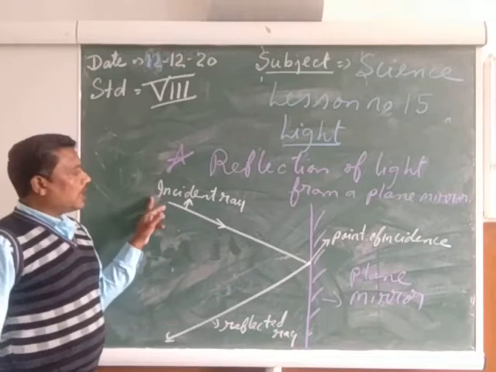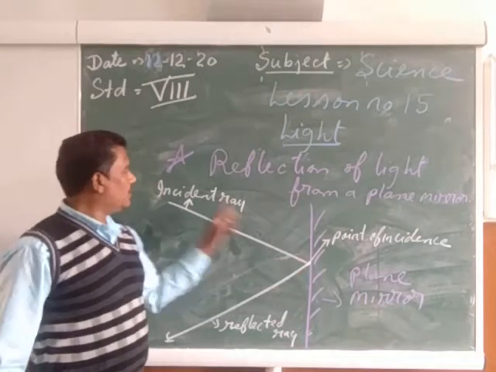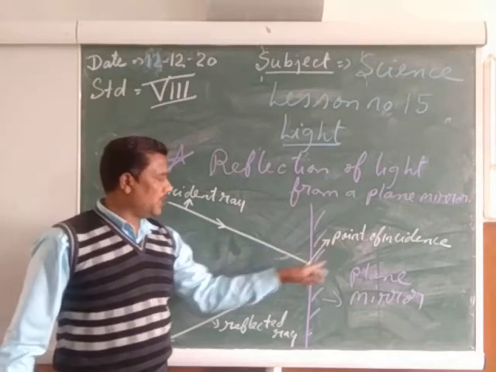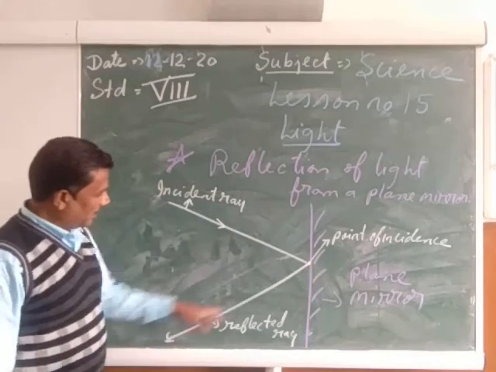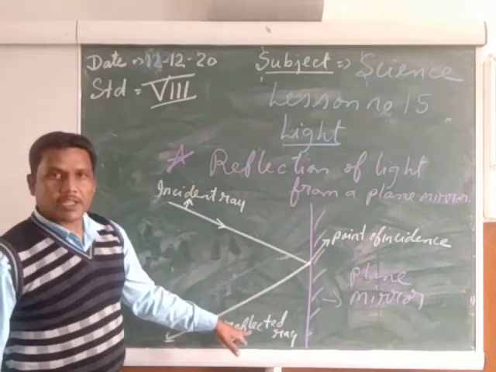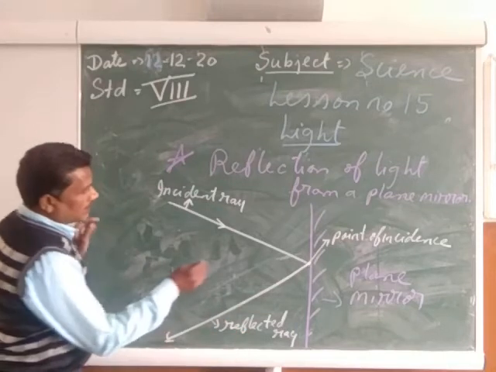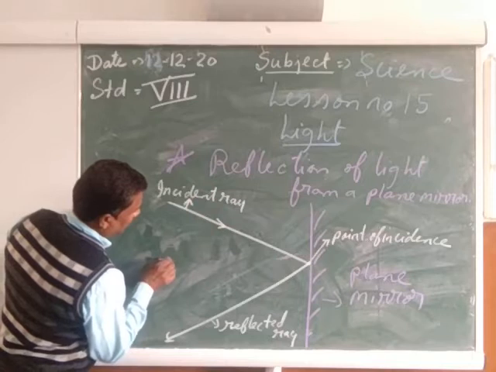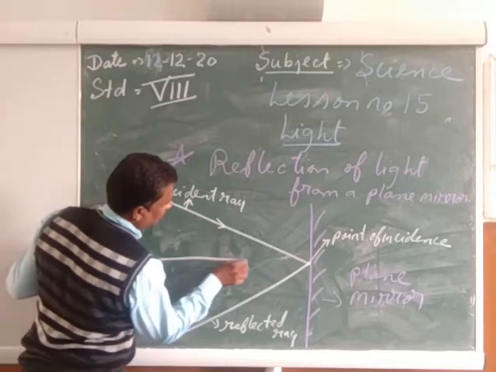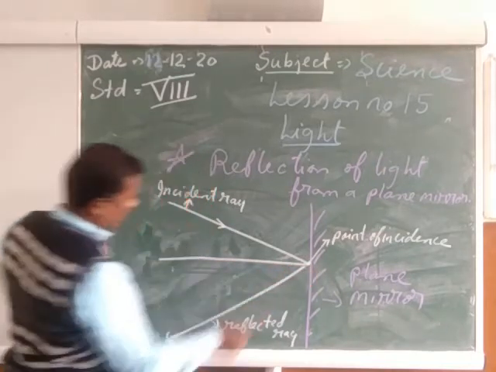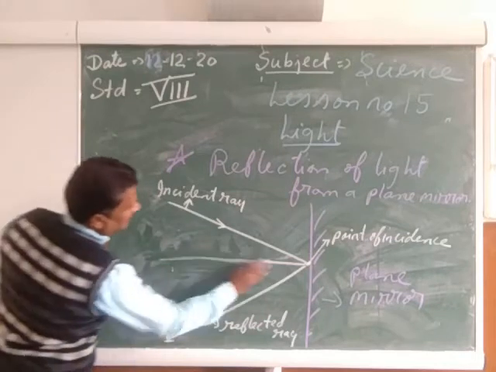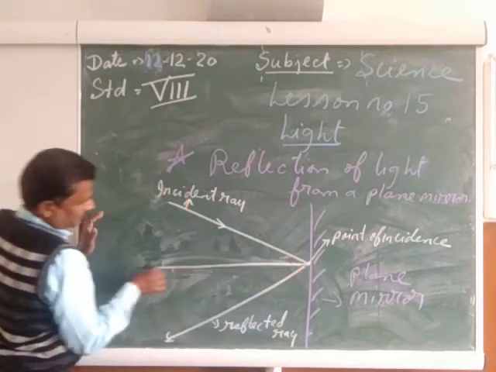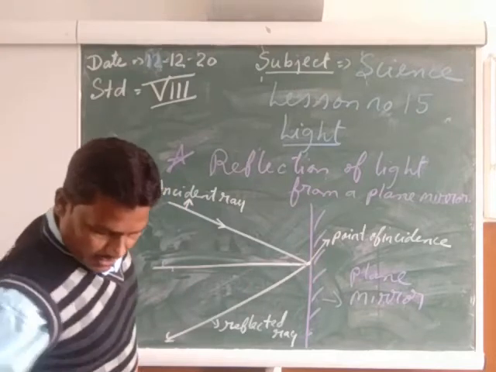Let us see. The light which is falling on the mirror is called the incident ray. The place where it is falling is called the point of incident. The light which is going back is called the reflected ray. Now my child, suppose from the point of incident we are going to draw a straight 90-degree line.